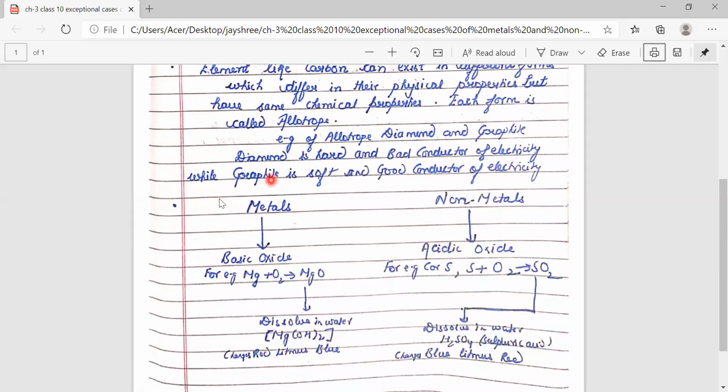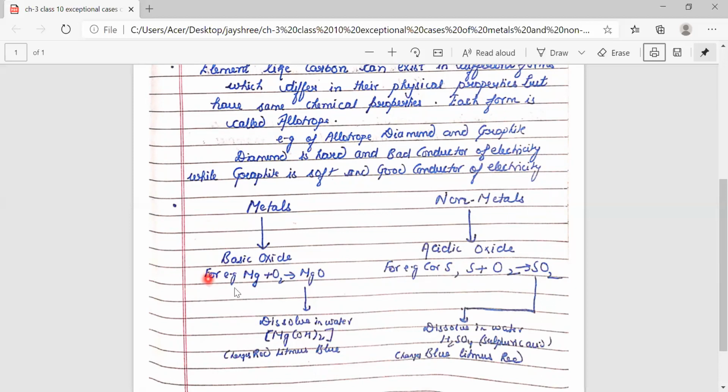This I have told you. Metals form which type of oxides? Basic oxides. Metals react with oxygen to form, for example, magnesium oxide. When this magnesium oxide is dissolved in water, alkalis are formed. Now if we test with red litmus paper or blue litmus paper, and the red litmus paper changes into blue, it means it is basic in nature.